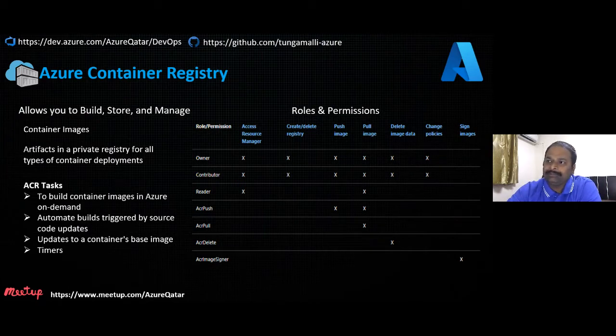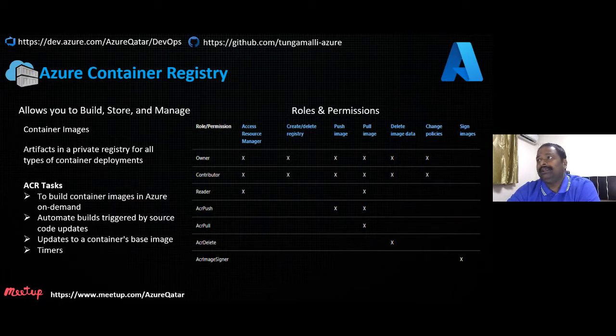Let's say you want to delete an image, create an image, or tag an image. The available permissions include contributor and reader, like in Azure role permissions. Here, something called ACR Push is available, and ACR Pull is available. These are the roles and permissions available for ACR.